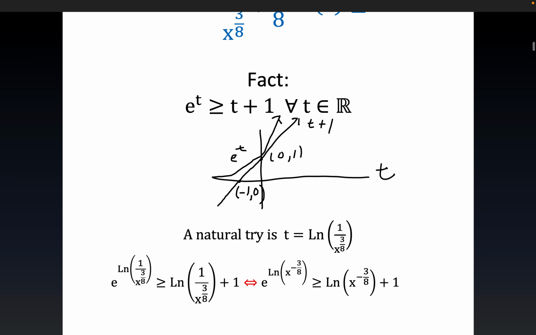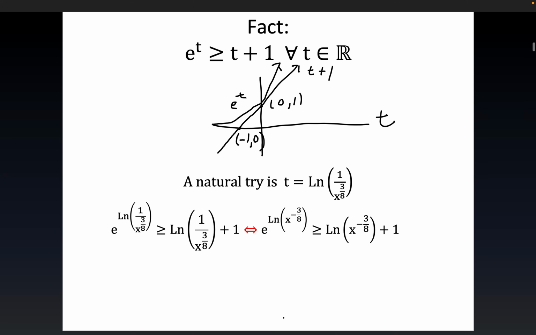Now, a natural try based on this result is just to substitute t equal to ln. And this is where the contrived part is. You can see I just substituted in here directly, and this fact becomes this statement right here. Since e and ln are inverse functions, what you would get from here would be x to the minus 3/8. I did use the negative law of exponents. I'm sure you're familiar with that. So owing to the fact that e and ln are inverses, this is true.